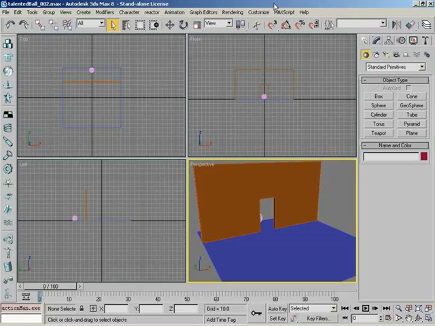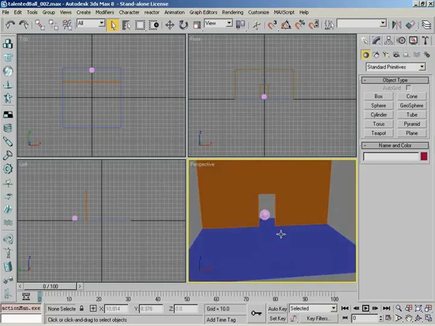In this video, we're going to take a look at putting a door into our newly carved doorway. Because every back wall needs a door. That's right. Now, up to this point, we've been creating a lot of basic primitives, and what we're going to do right now is reach beyond that and take a look at some of the extended features, other objects you can create inside of 3ds Max.